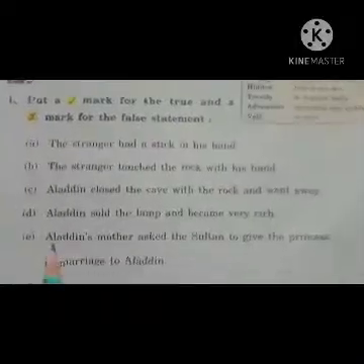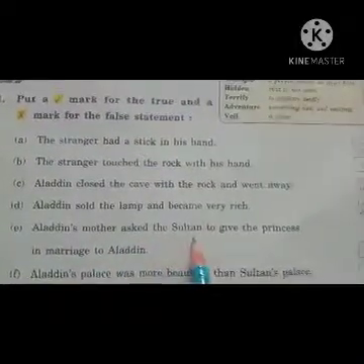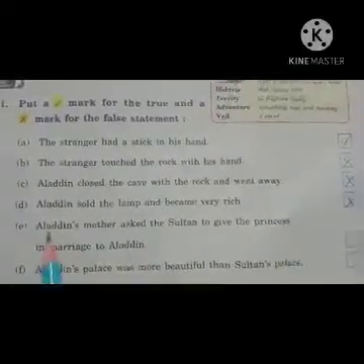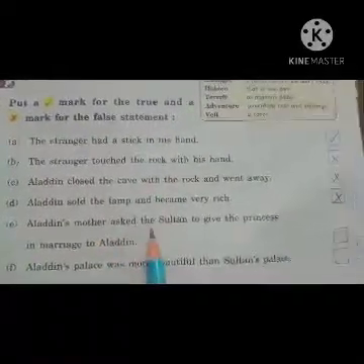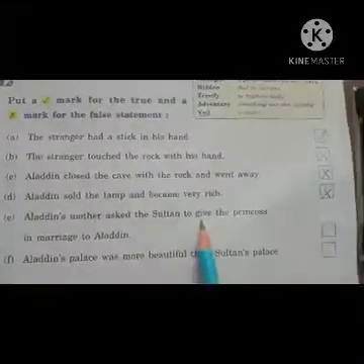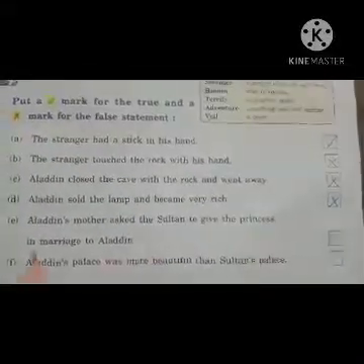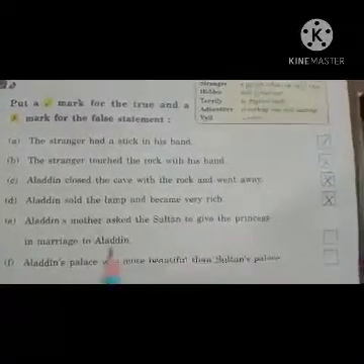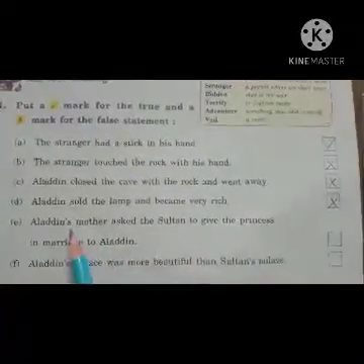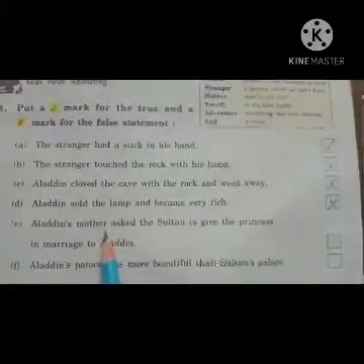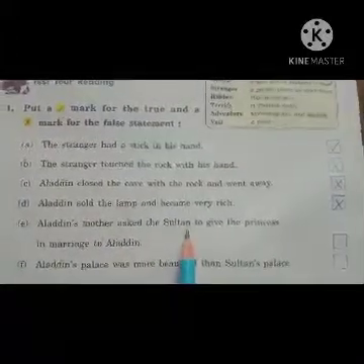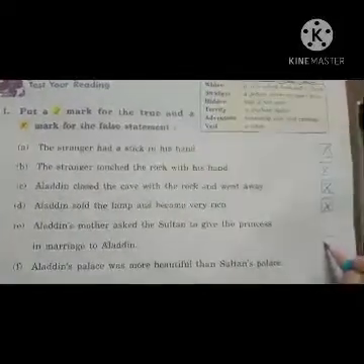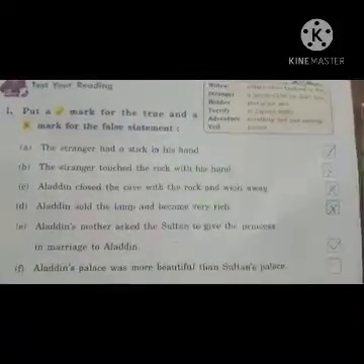Next, E bit. Alauddin's mother asked the Sultan to give the princess in marriage to Alauddin. Alauddin ki princess nichi marriage చేయమని ఎవరు అడిగారు? Alauddin's mother. ఎవరిని అడిగారు? Yes, Sultan. Is the statement true or false? Yes, the statement is true. So we have to keep the tick mark.